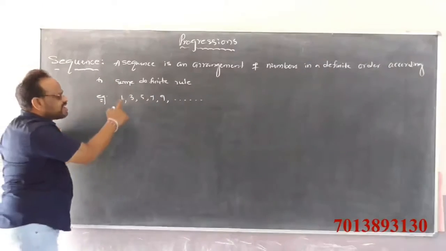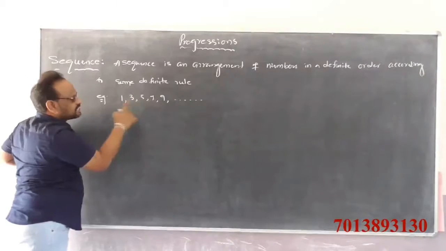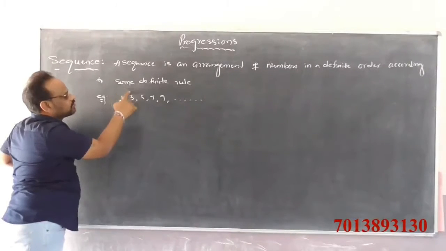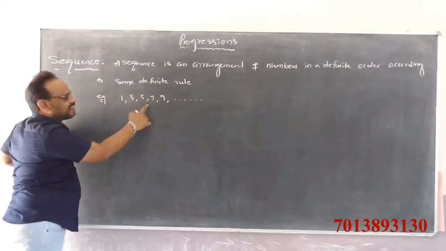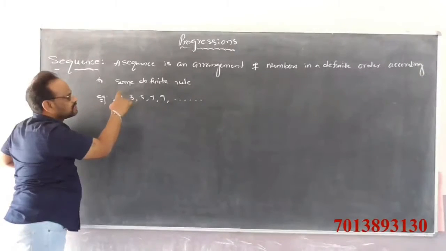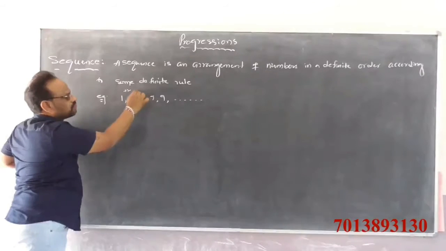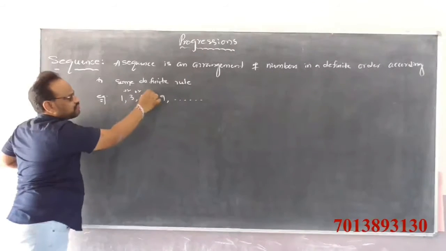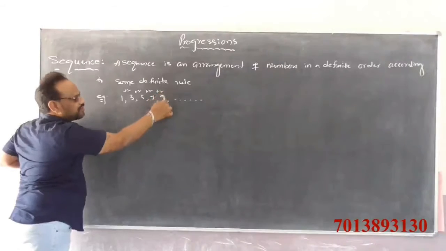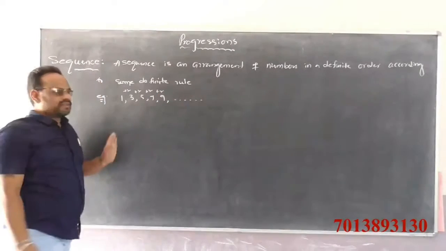Every term except the first term, if we add 2 to its preceding term, we get the next term. 1 plus 2 we get 3, 3 plus 2 we get 5, 5 plus 2 we get 7, 7 plus 2 we get 9, and so on.